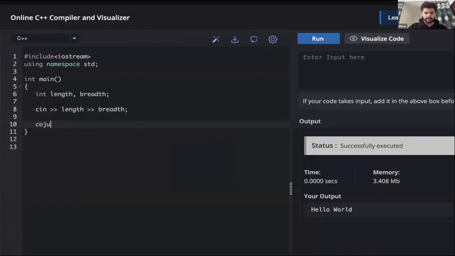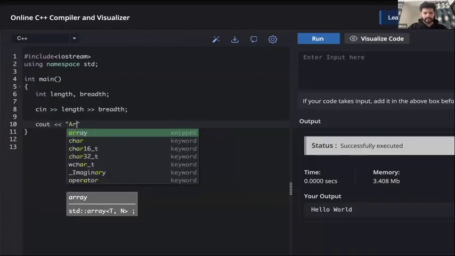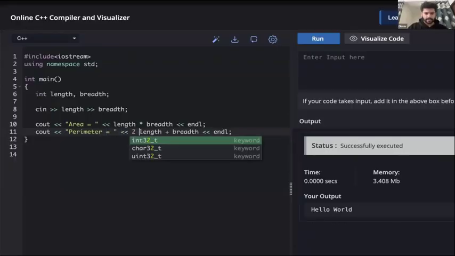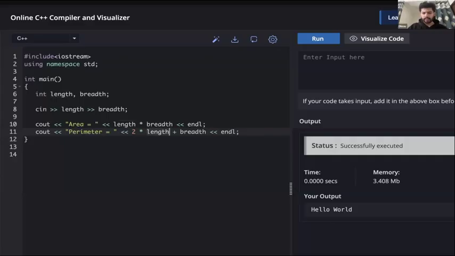Then you can do cout area will be equal to length into breadth and endl. Then do perimeter equal to 2 times length plus breadth. Okay, guys, a very important thing to remember here is that you have to put this in a bracket.